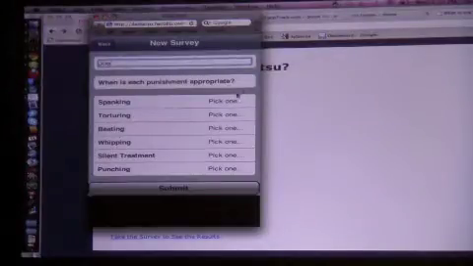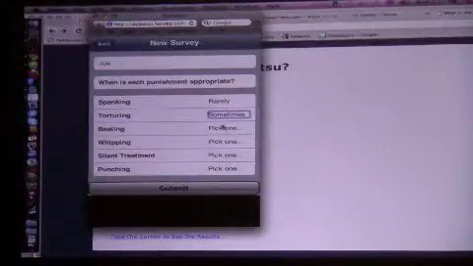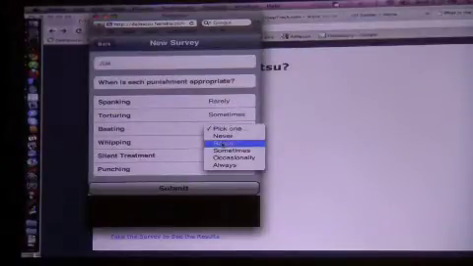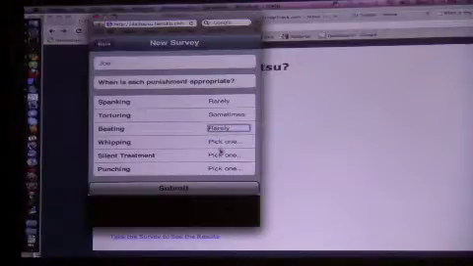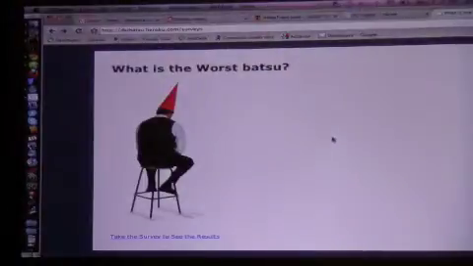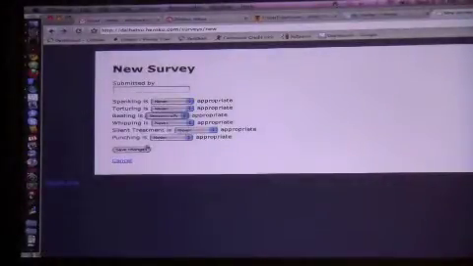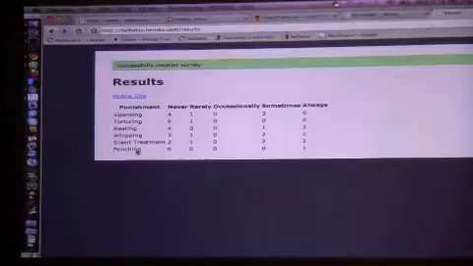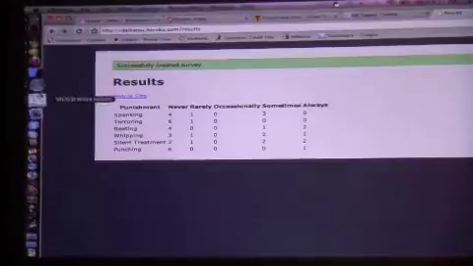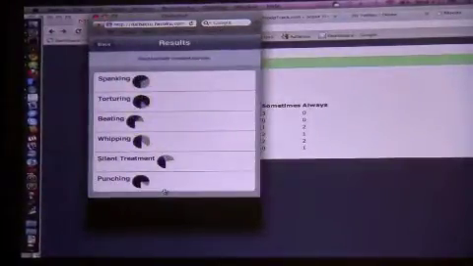So yeah, you can see what it kind of looks like on an iPhone. This is not exactly right. You actually get the little rolling thing if you do this on your iPhone. But one of the things I thought of was when you show the results. Let me show you what the results are after I take this survey. I'm just going to save changes, and it makes a table. Well, that's not going to look good on an iPhone. So I decided I would do it completely differently on the iPhone, and make little pie charts.